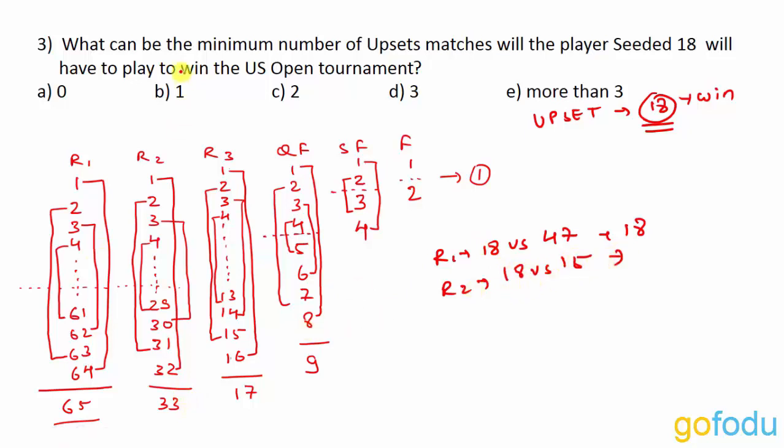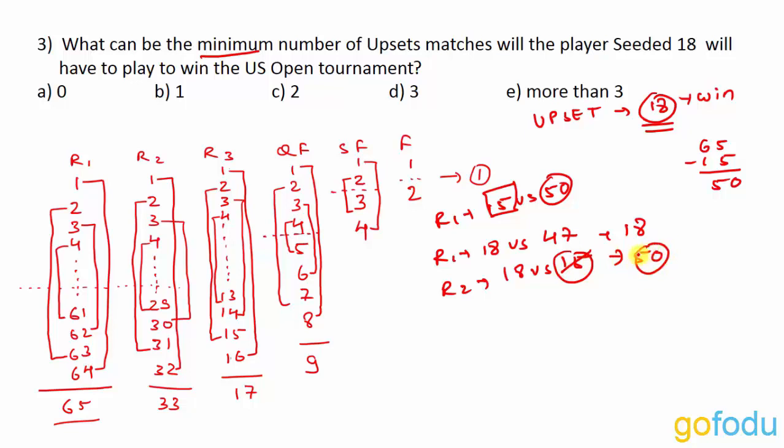Now because we have to minimize the number of upsets, we will not make this match an upset. What we will do here is that instead of 15 in round 1, 15 will be playing against 50. How? 65 is the sum minus 15, so we get 50 here, right? So in round 1, 15 will be playing against 50. Suppose 50 causes an upset to beat 15. So now instead of 15, 50 reaches round 2.